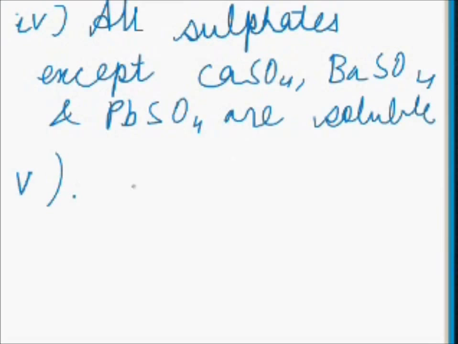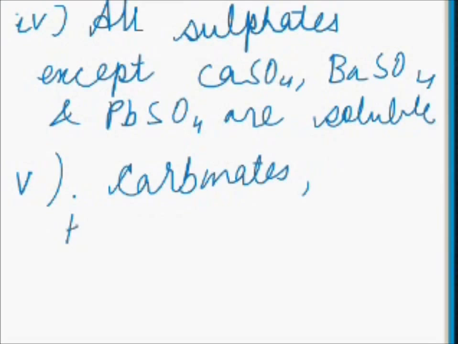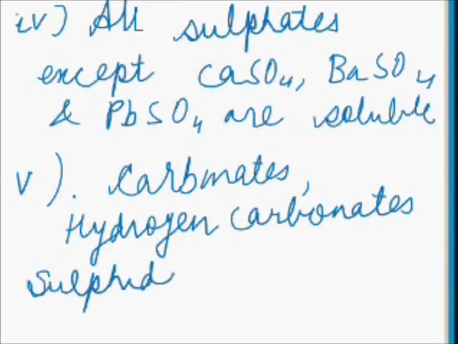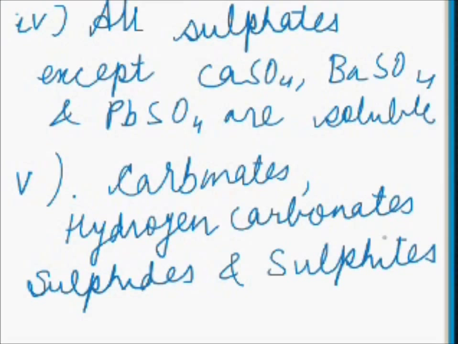The fifth rule says all carbonates, hydrogen carbonates, and sulfides except those of sodium, potassium and ammonium are insoluble.